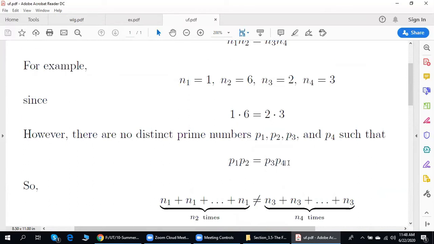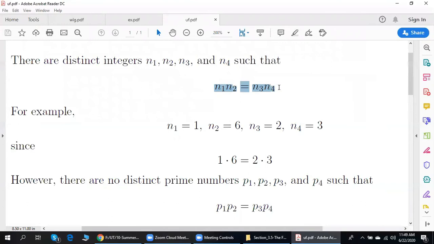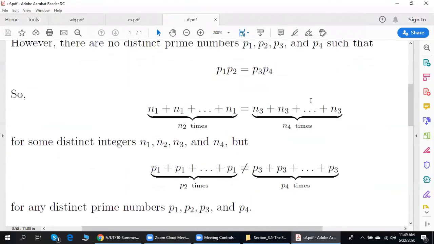To make this fact even more non-trivial, let us go back to elementary school. Let us think about what multiplication is. According to what is written here, there are distinct integers n1, n2, n3, and n4 such that n1 plus n1 plus and so on plus n1, n2 times, is equal to n3 plus n3 plus and so on plus n3, n4 times.